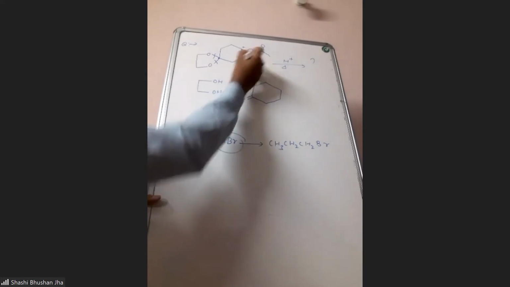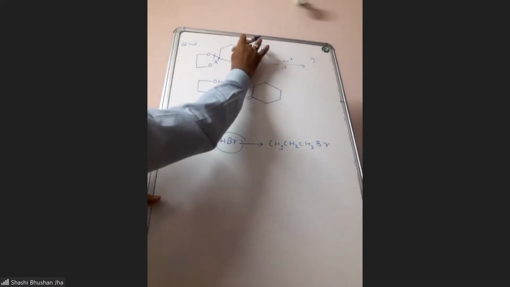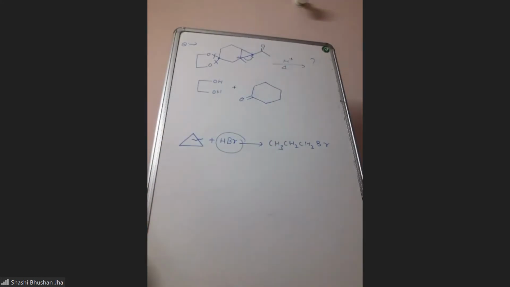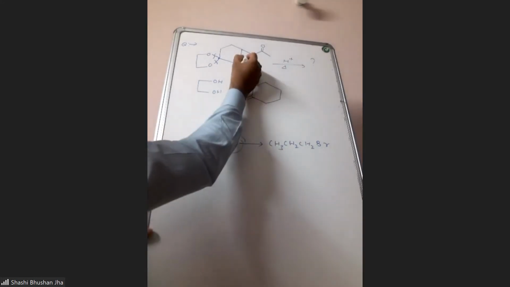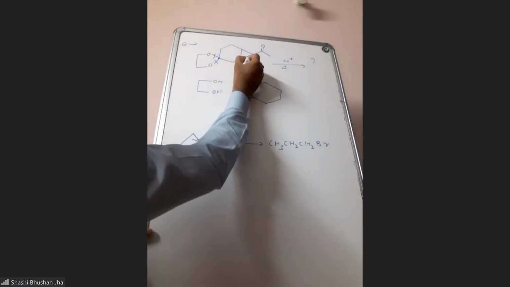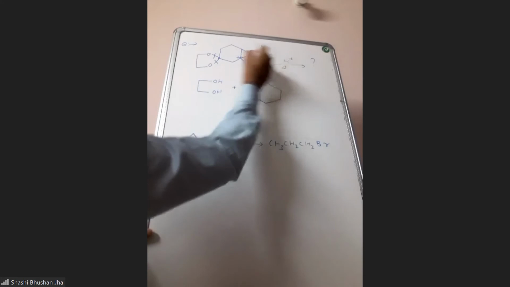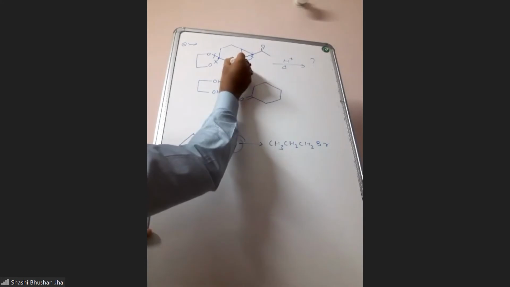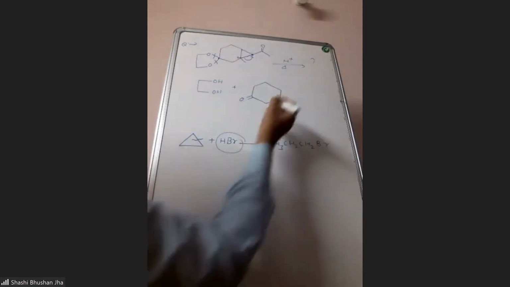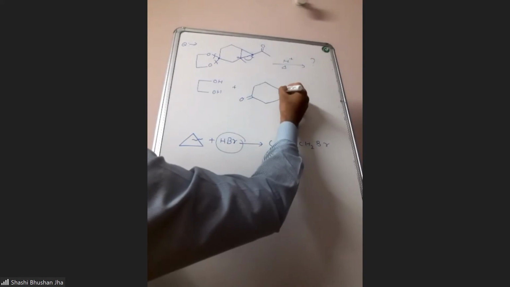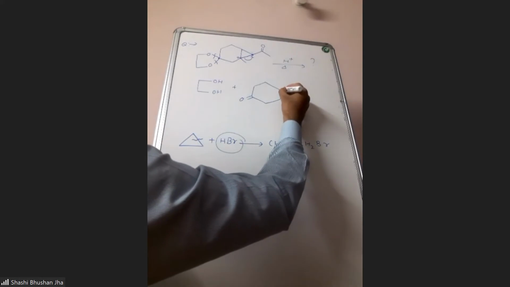So you need to open the ring from this side. Means you break this bond and shift this bonded pair of electrons to this carbon, you will get negative charge here, then H plus you can add to this carbon and positive charge will develop here. So I will write that directly in this way.